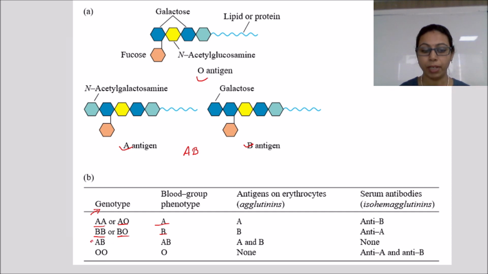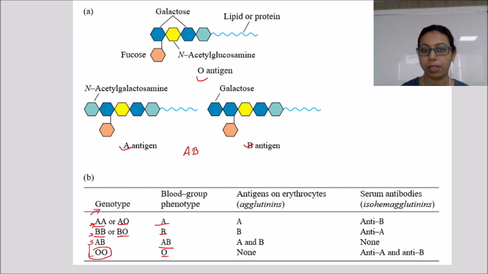Likewise, for the AB blood group, one genotype from A and one genotype from B will be there, and then the person will have the AB blood group. And the person who does not have the A or B genotype will have the O blood group.